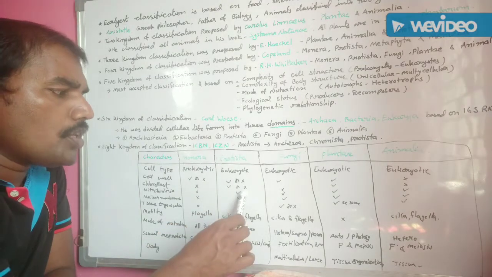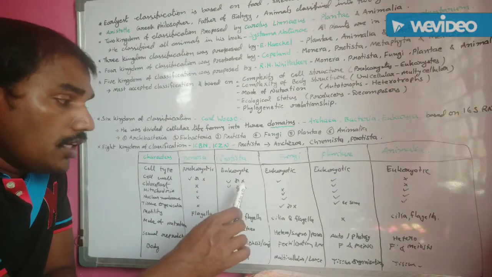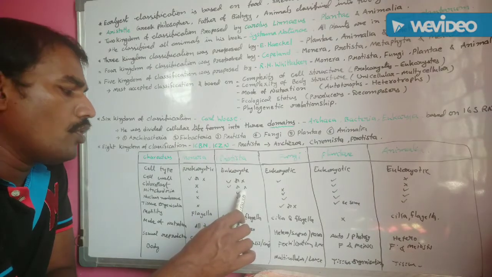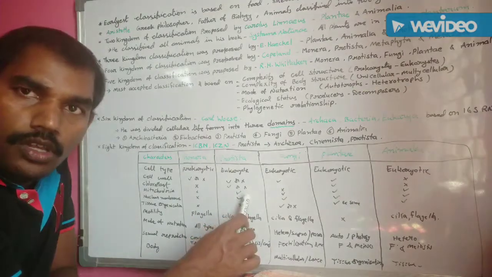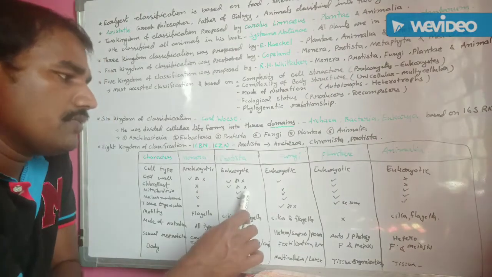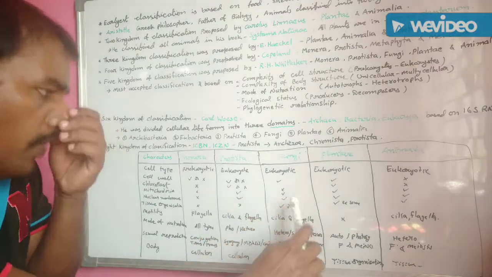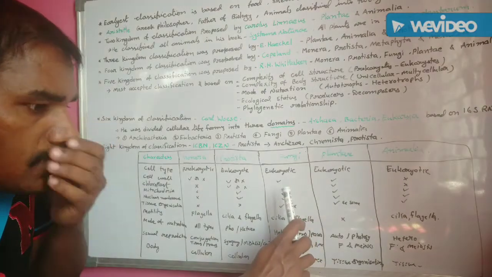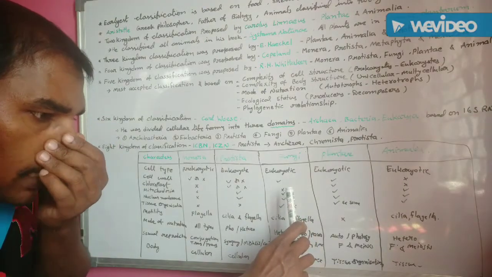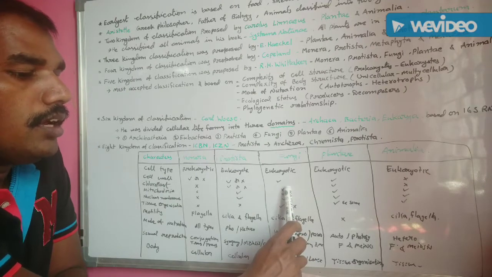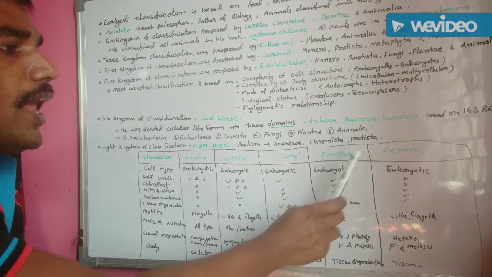In this way, different types of nutrition are present because of the absence of chloroplast. The next one, Protista. In this, chloroplast is present. By the presence of chloroplast, they prepare their own food with the help of photosynthesis. Next one, Fungi. In the fungal kingdom, the chloroplast is absent. Understand? Next one, Plantae kingdom.